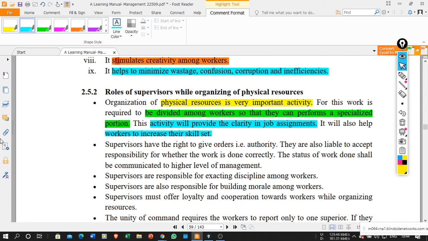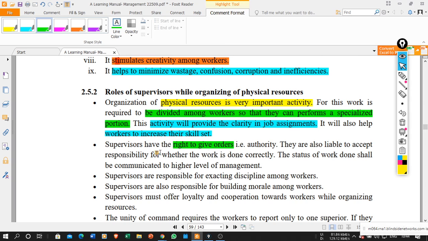Because of this, I get more accurate work, my productivity increases, the accuracy also increases, and the worker skill set also increases. Then the supervisor has the right to give orders, that is authority. Again, my supervisor has the right to give orders. Supervisor ला right आहे की त्यांनी order दे, he can give the orders to the laborers.